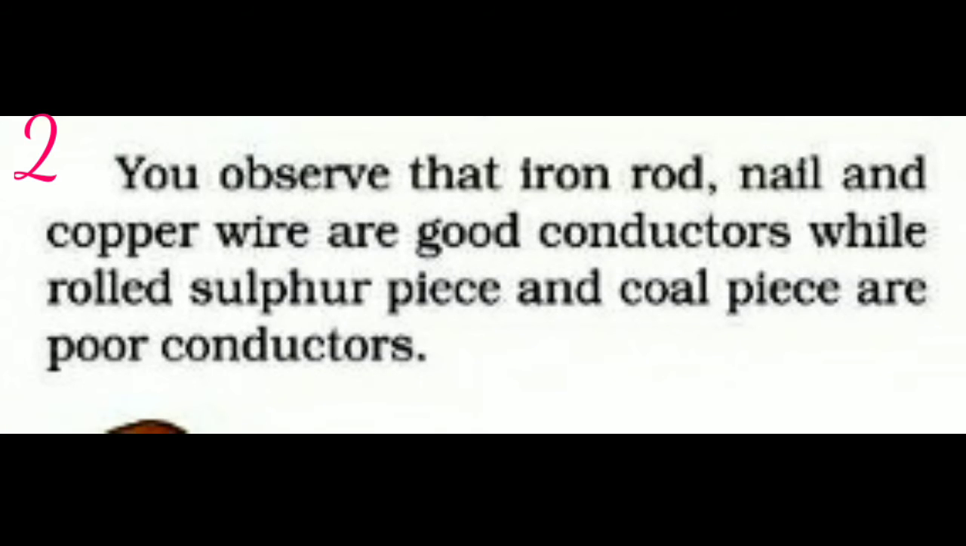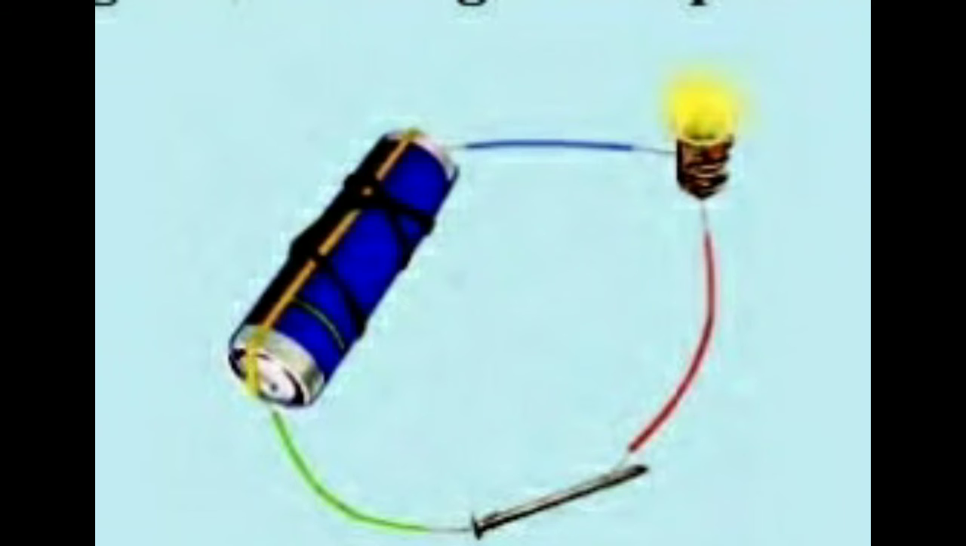The second physical property of metals is that they are good conductors of heat and electricity. Copper, iron rod and nail are good conductors of electricity, whereas a sulfur piece and a coal piece are poor conductors of electricity because they are non-metals. As you can see in this picture, the bulb is glowing because there is an iron nail which can conduct electricity and give it to the bulb. Thus the bulb is glowing here.